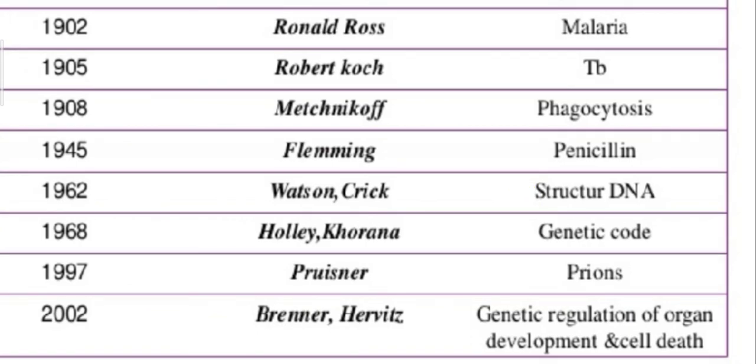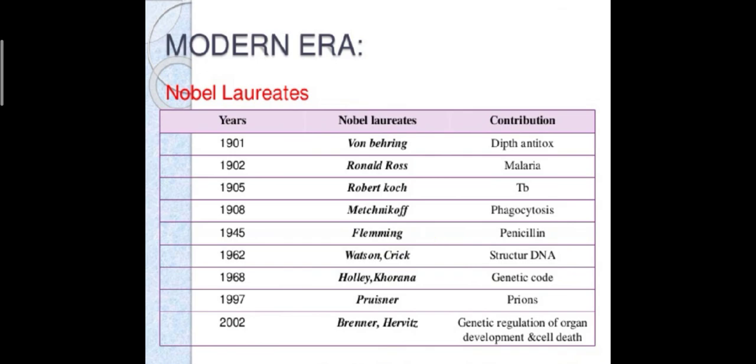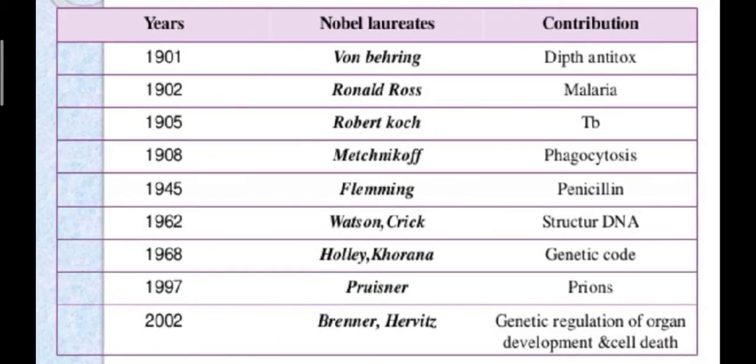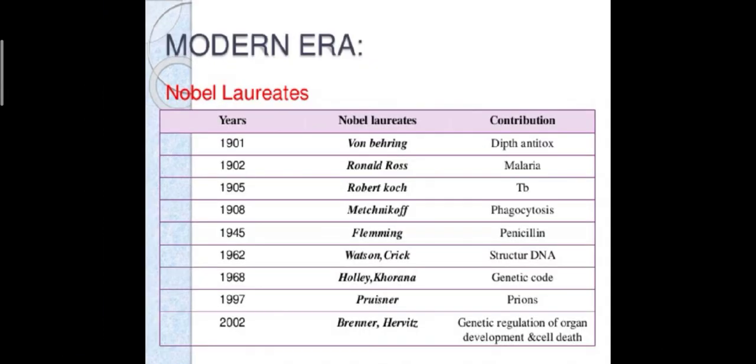Then Prusiner, for prions. Do you remember the prions? It is one of the infectious agents capable of causing disease. Prions are misfolded proteins that are capable of causing neurodegenerative diseases. Okay, and Brenner and Horvitz, for genetic regulation of organ development and cell death. Okay, lots of scientists made contributions to microbiology.